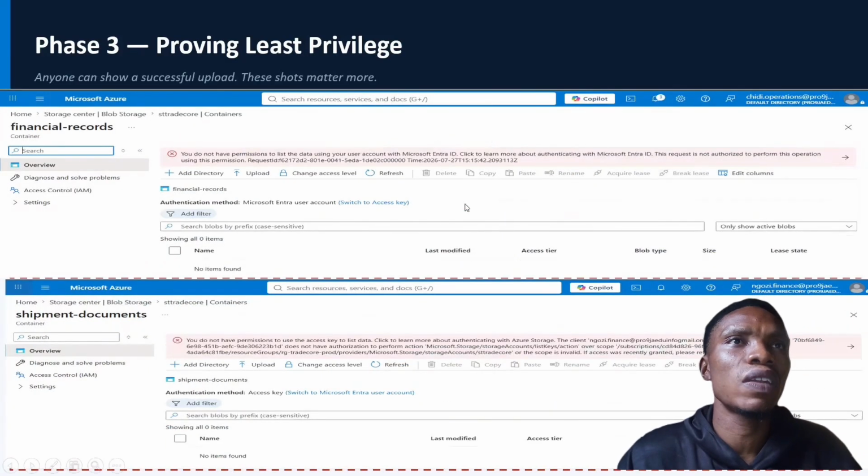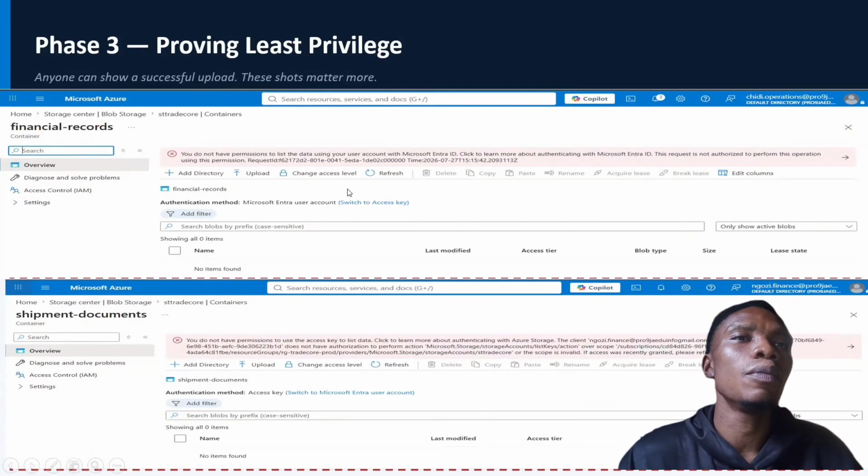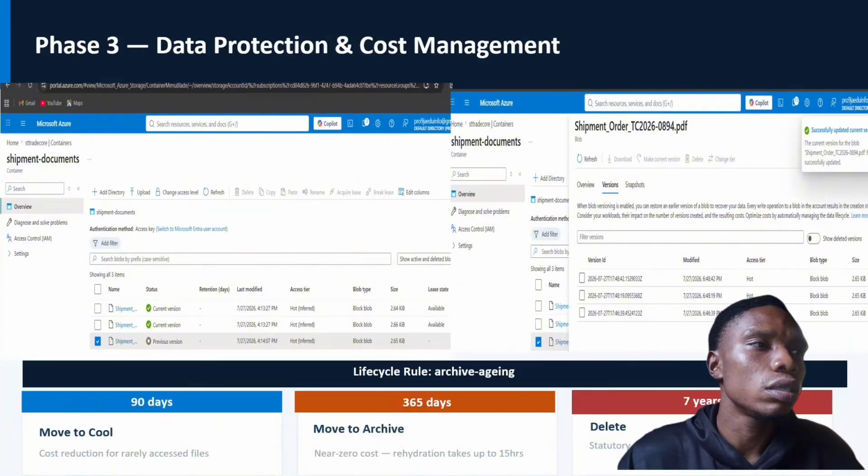As you can see, I was demonstrating it, and a particular user was trying to upload a file here, but it was not granted, because the operational team should not be able to upload records into this particular storage container. Likewise, okay, let's proceed. All right, now adding data protection and cost management.